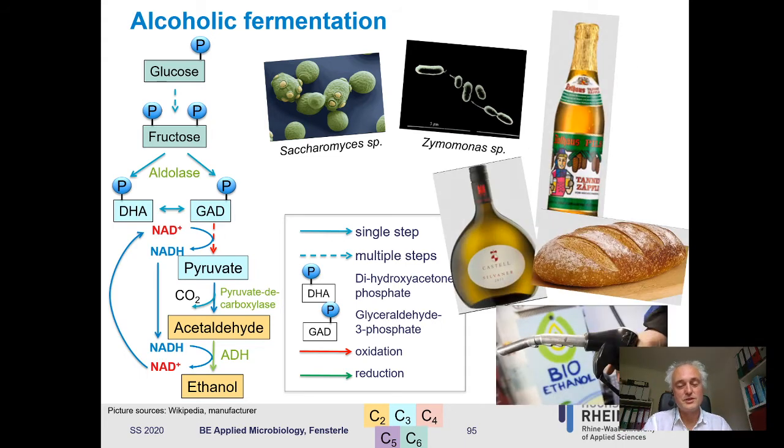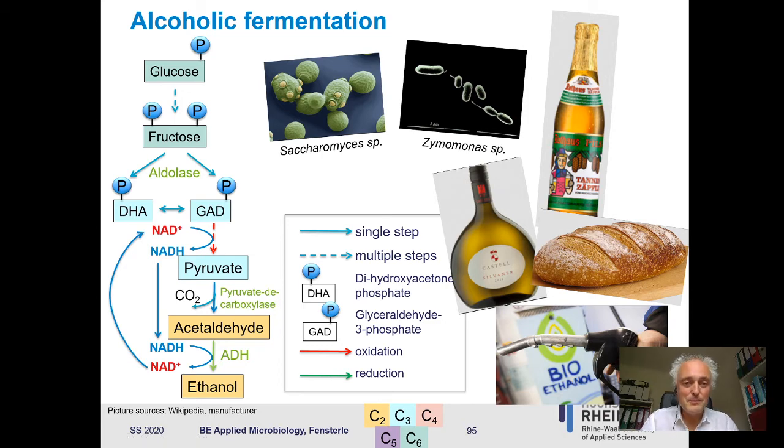And of course, you produce very important substances like bread, but even more important substances like Tannenzäpfle or wine, in this case, Silvaner. Now, the bread, you say, there is no alcohol in bread, but it uses this pathway, because the effect here is that you have your yeast producing carbon dioxide, and this carbon dioxide is the effect you want, and this also uses this alcoholic fermentation pathway. But also bioethanol, which is added to fuel, is of course produced with this pathway, and you have there a real industrial biotech product. Yeah, that's it about alcoholic fermentation.